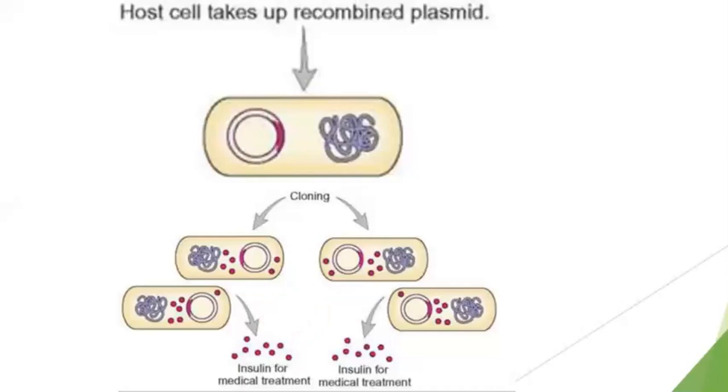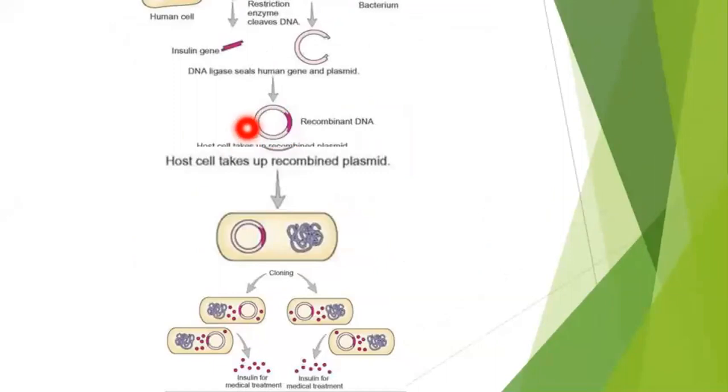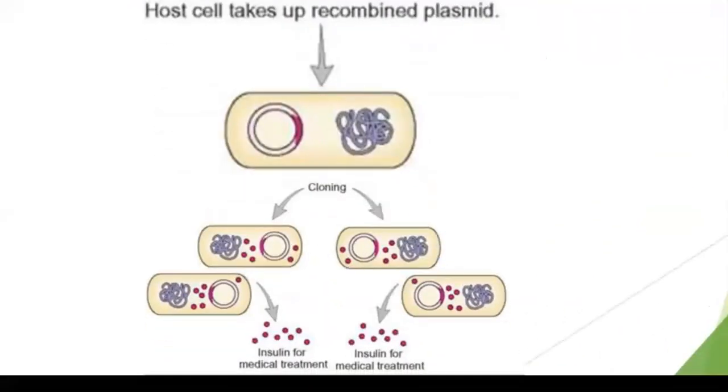So this is the way recombinant DNA is used to treat a particular type of disease. Again, you can see for the last time, this is a recombinant DNA which is inserted in the bacterial cell and contains the human insulin gene. This human insulin gene which the bacteria has is going to produce a particular protein in the cell of the bacteria. As the bacteria divides, every new bacteria will also have that same insulin gene, and every bacteria is going to produce that particular insulin.